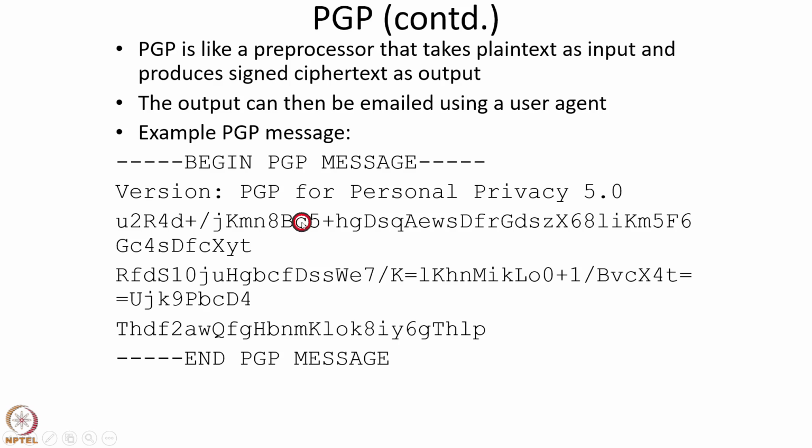If the message is sent in the clear, then it can be read by anyone who intercepts the channel. But if PGP is used, then it encrypts that message and produces such a ciphertext, which is then sent using the mechanisms that we discussed. So PGP creates a message like this one, which is then sent over the internet using the process that we discussed earlier.